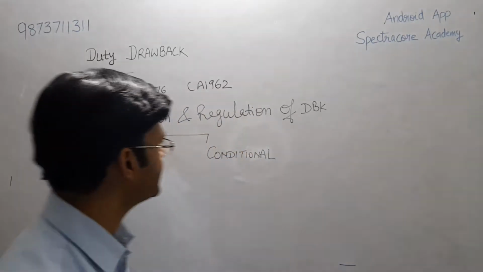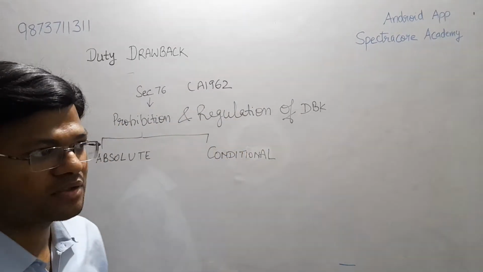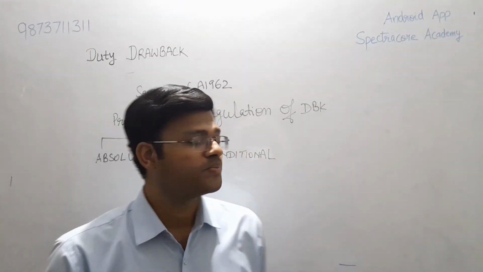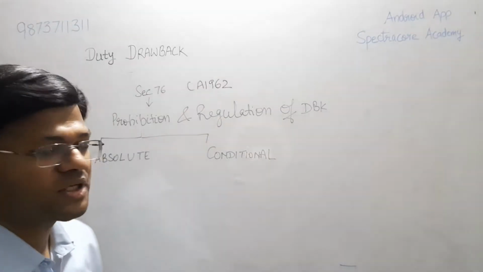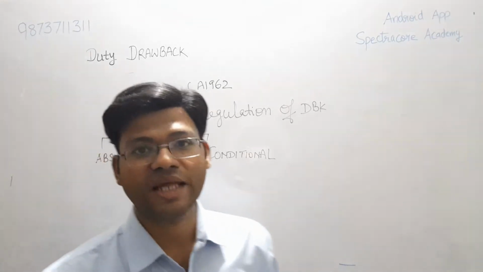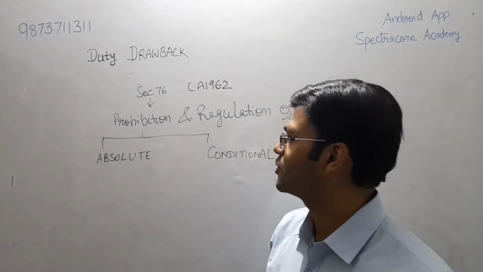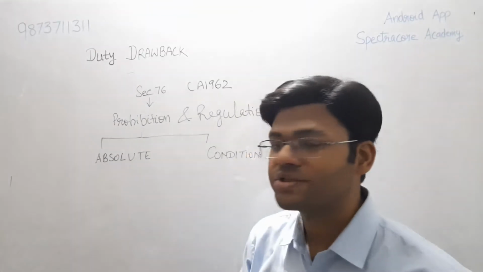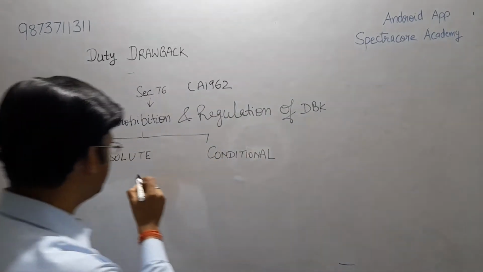However, there are certain prohibitions that apply to it. Why? Because there are fraud and forgeries everywhere. Now, under prohibition of the drawback, we have scenarios like absolute prohibition and the conditional prohibition. Under absolute prohibition, we have two scenarios. First scenario is